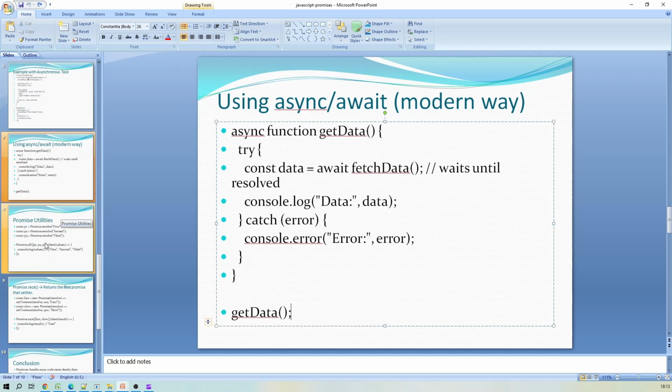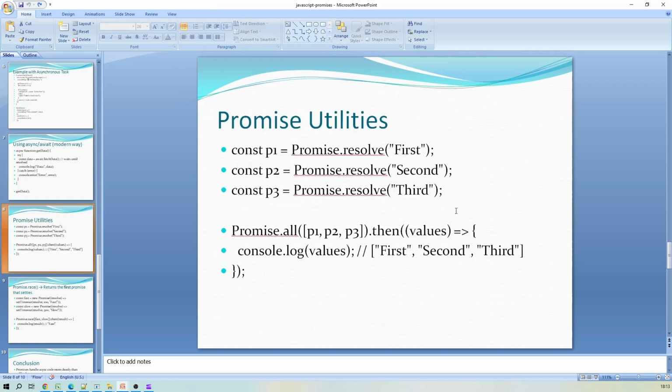So next, there are a couple of utilities which are available in promises. Let's check those. Here you can check, I have created a couple of promises by using Promise.resolve: first, second, third. We have created 3 promises, right? And we are calling all these promises by using Promise.all, where we pass all these promises.